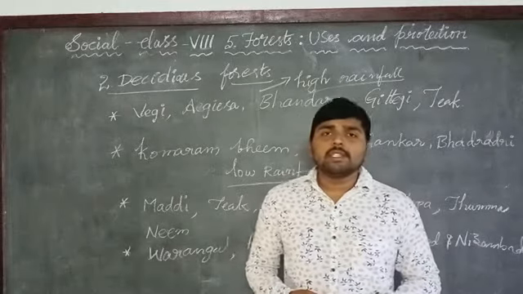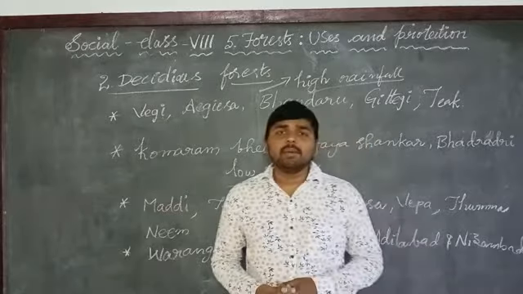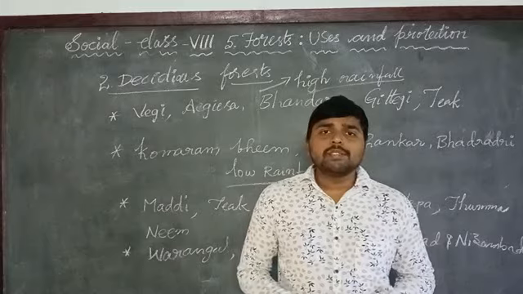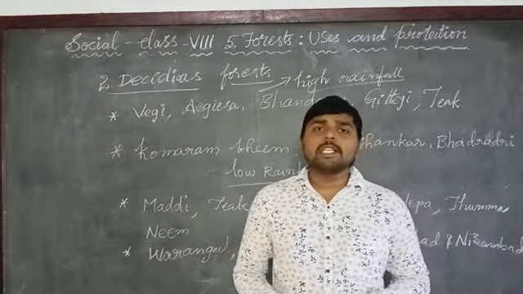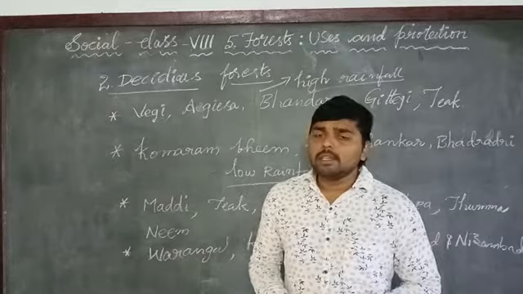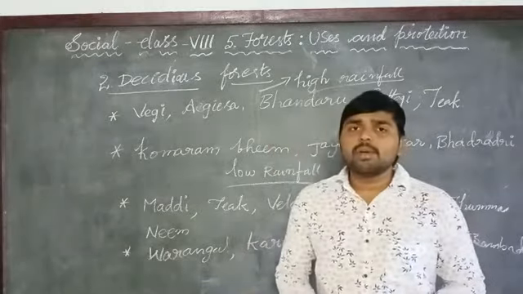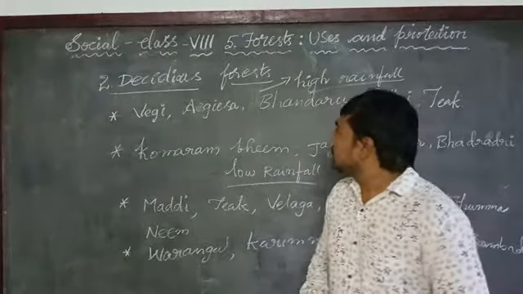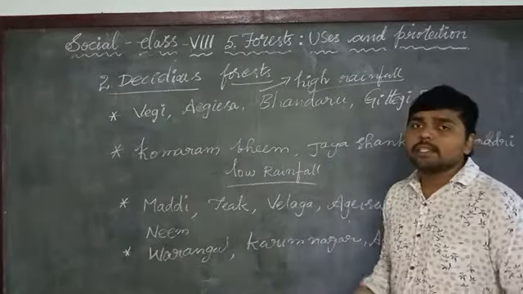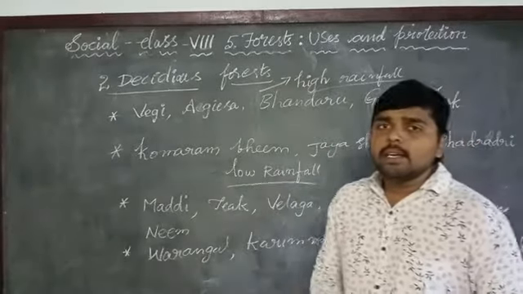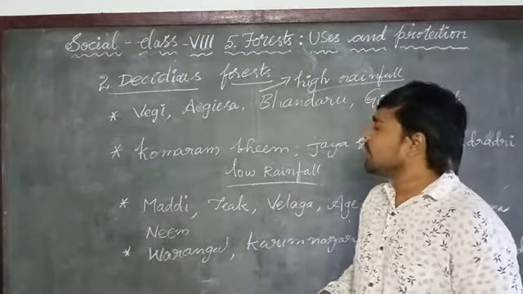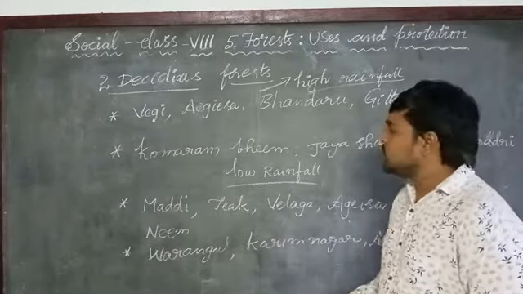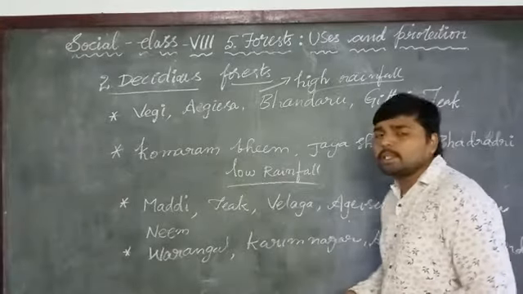Okay, according to rainfall, deciduous forest can be categorized into two types. The areas which have heavy rainfall during some months, the different kinds of trees that grow in the heavy rainfall region are Vegi, Agisa, Bhandaru, Gittari, Teak. These are the trees grown in the heavy rainfall region. We can see these forests in the districts of Komaram Bhim, Jaishankar and Bhadradri.